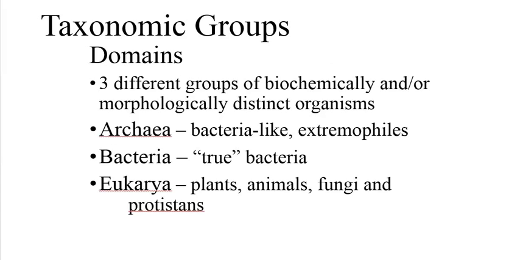Let's start with the largest and most general category, domain. Taxonomists currently use 3 domains to classify all living things. These domains are archaea, bacteria, and eukarya. Archaeans are single-celled, bacteria-like organisms. They are commonly called extremophiles because they often live in extreme environments.